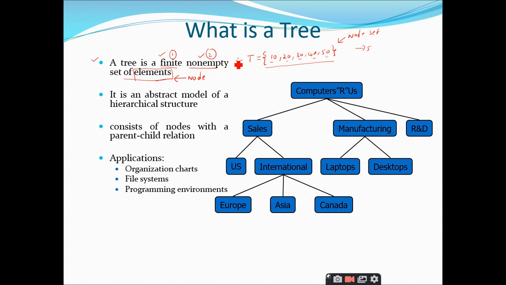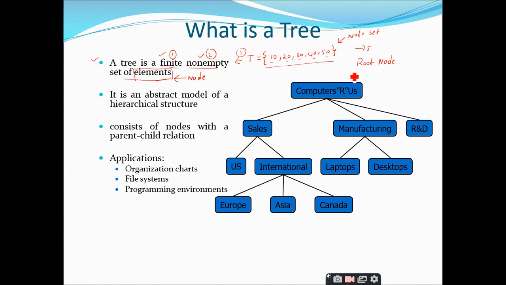Other than this, there is another important point you should remember: out of all the nodes present inside the node set, I designate one particular node as a special node, and I call that special node the root node. This is very important.